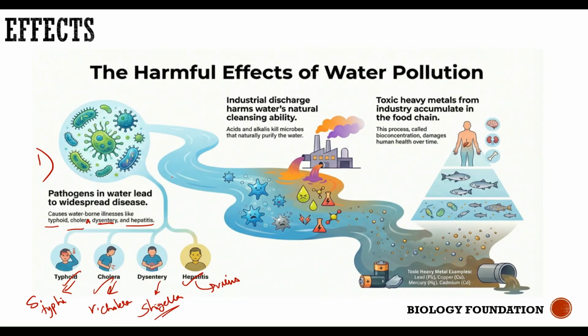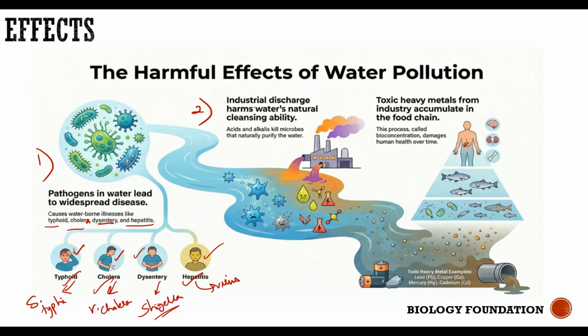So when people drink contaminated water, there are certain symptoms, either high fever or stomach upset, stomach pain, nausea, vomiting. All this is usually seen in people who suffer from such waterborne diseases. So the major effect is that when we drink such polluted water, we get diseased with any of these bacterial or viral organisms.